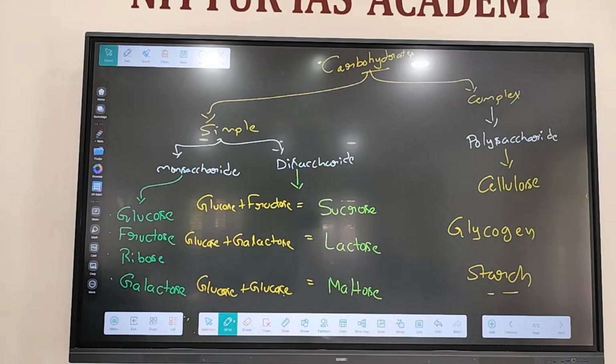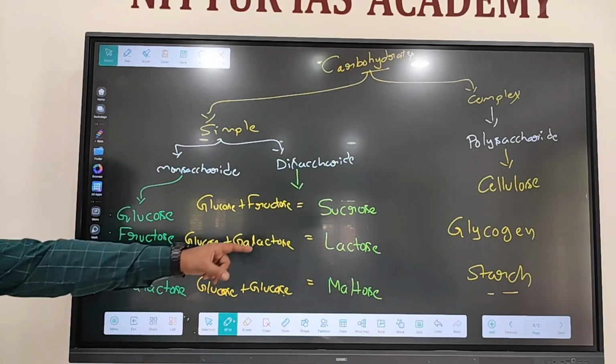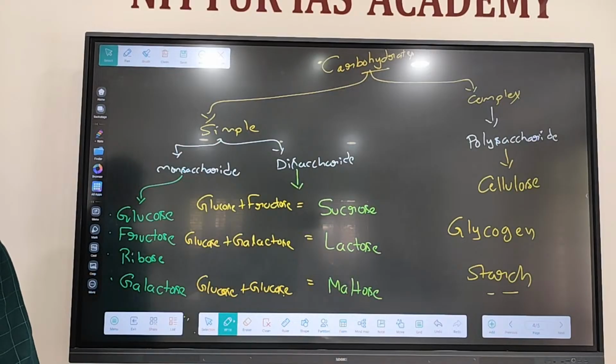The process of converting glucose into glycogen and glycogen back to glucose is called glycogenesis. Glycogen is a complex carbohydrate, then starch, also a complex carbohydrate.